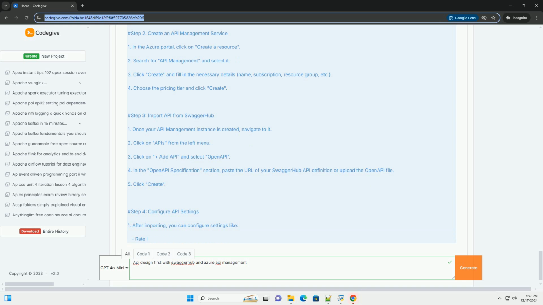Resources. SwaggerHub documentation, https://swagger.io/tools/SwaggerHub. Azure API Management documentation, https://docs.microsoft.com/en-us/azure/api-management. By following these steps, you can create a robust API that is easy to manage and scale as your application grows. Happy coding!